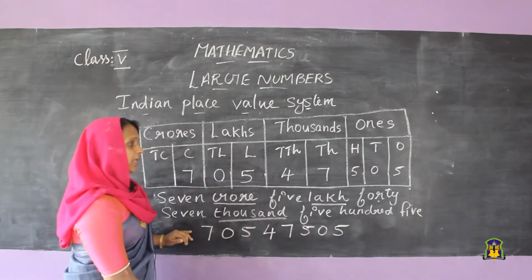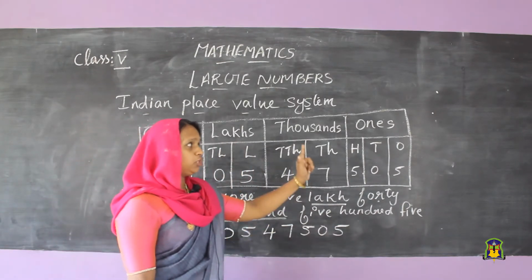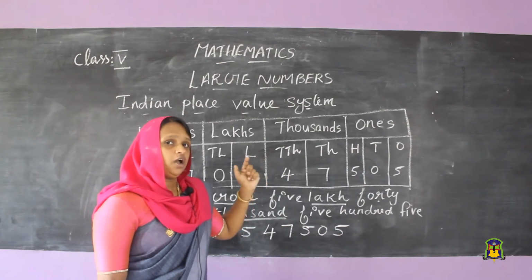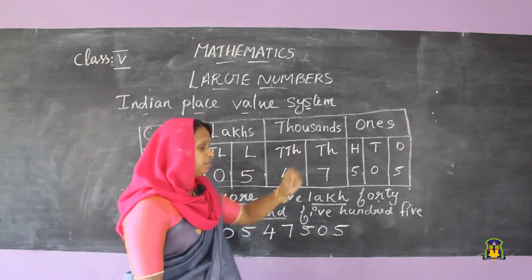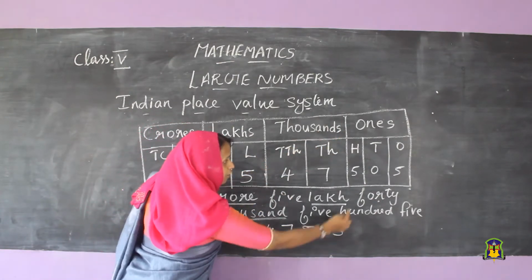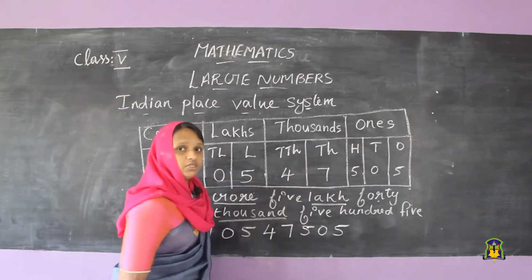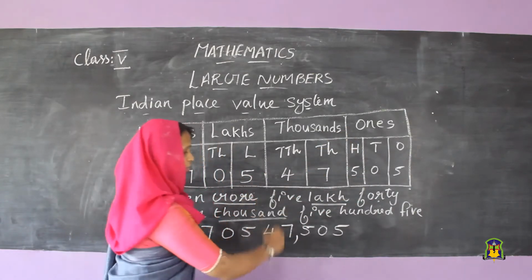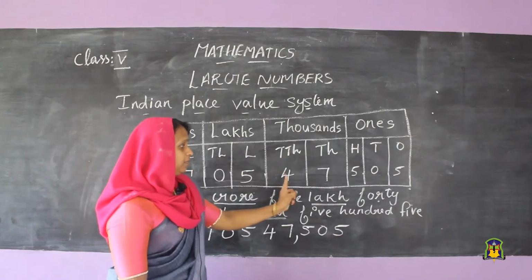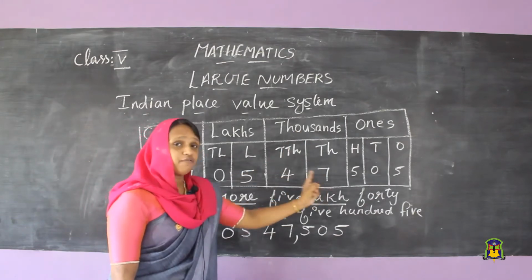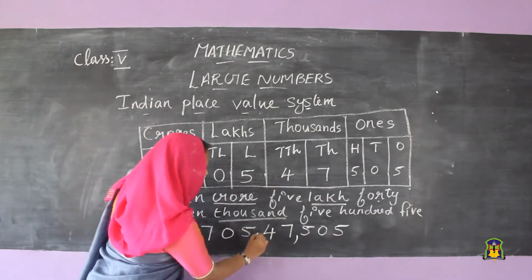7054705. I told you that we want to separate with commas. That means 505 comes under the ones period, so we separate with a comma. Then in the thousand period, 47 thousand, again put a comma.